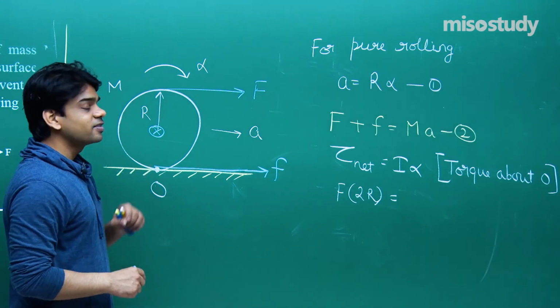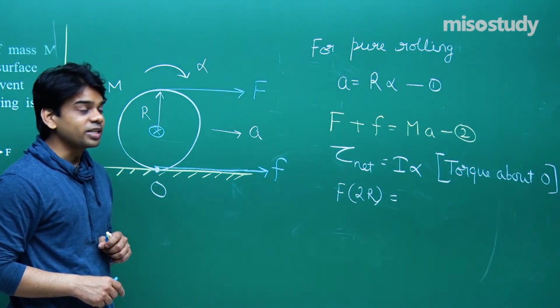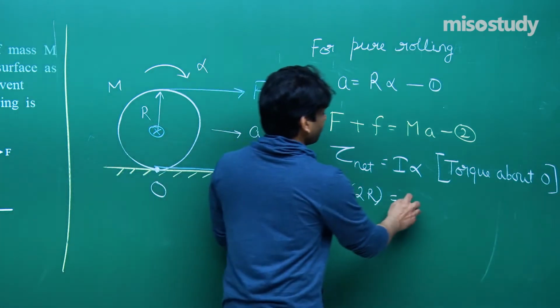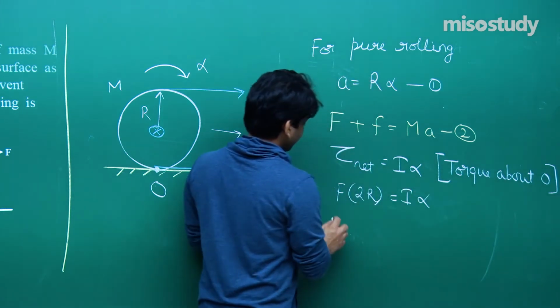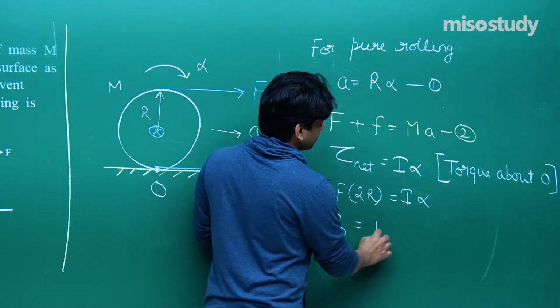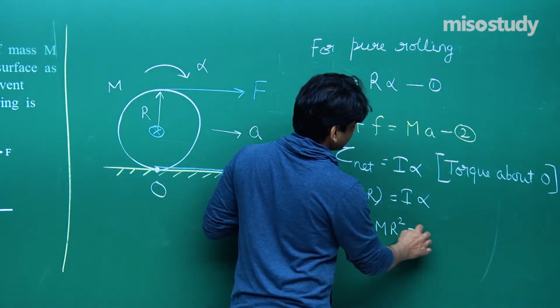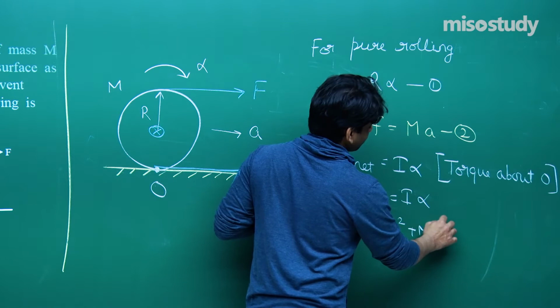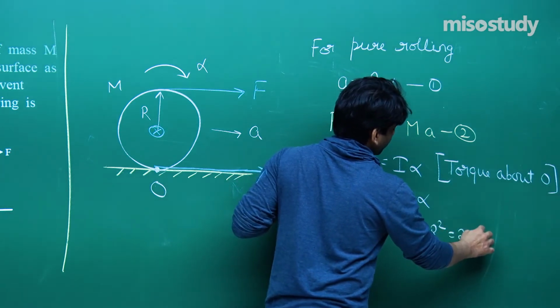So about this axis it will be mr square plus mr square, that's 2 mr square. So let me first of all clearly write that I about point O will be given as mr square plus mr square is equal to 2 mr square.